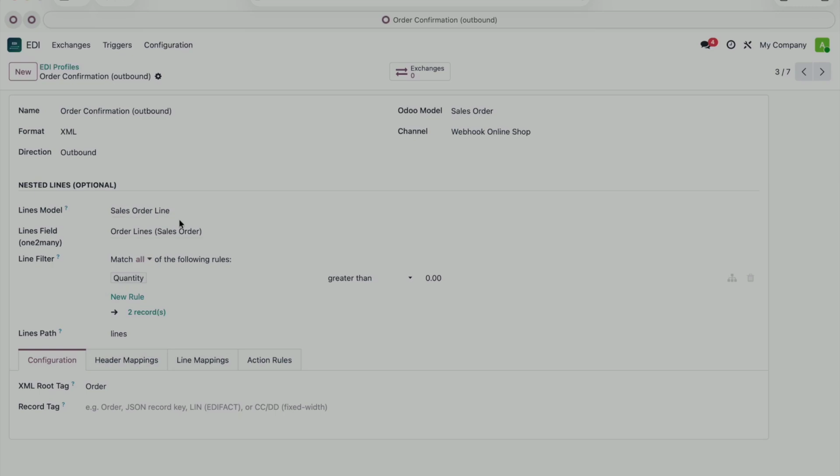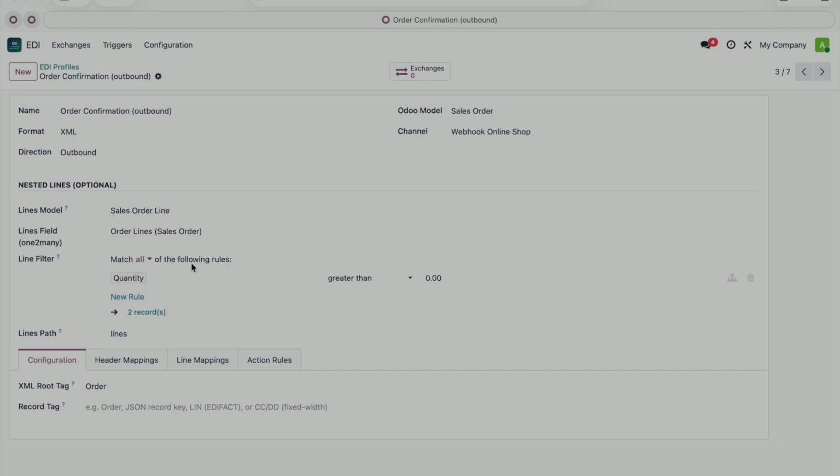You can even add a filter, for example, here. We only pull lines where the quantity is greater than 0, to skip cancelled lines, for instance. And that line filter isn't handwritten code. It's the same visual filter widget you'll find everywhere in Odoo.